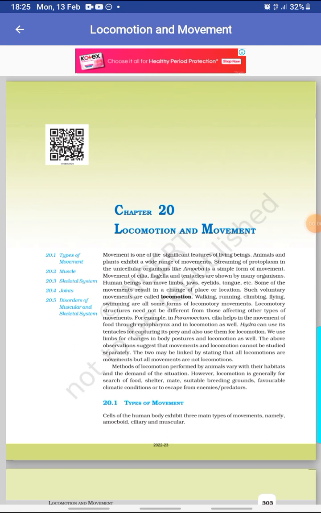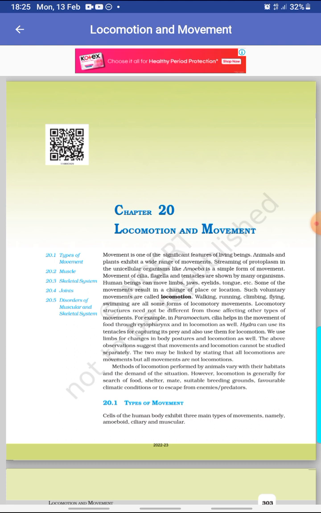With chapter number 20, Locomotion and Movement. Movement is one of the significant features of living beings. Animals and plants exhibit a wide range of movement. Streaming of protoplasm in unicellular organisms like amoeba is a simple form of movement. Movement of cilia, flagella, and tentacles are shown by many organisms.